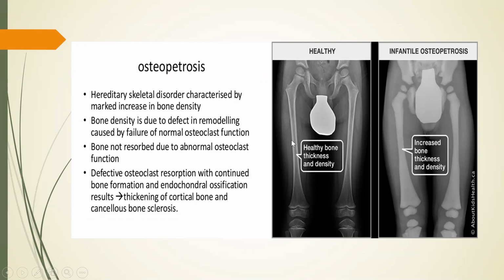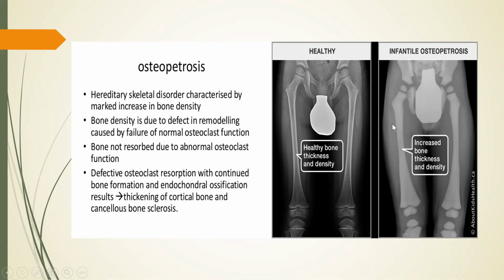Okay? So the cortical bone usually appears thicker, and in the center, the trabecular spongy bone is appearing thinner. But here the density is so high that the entire bone is appearing totally thick and dense.